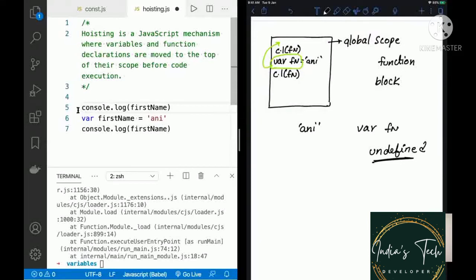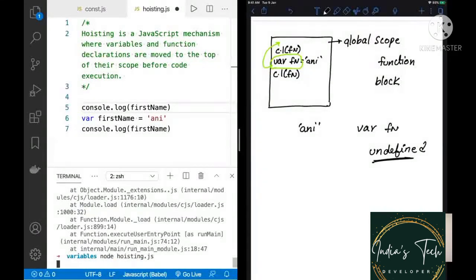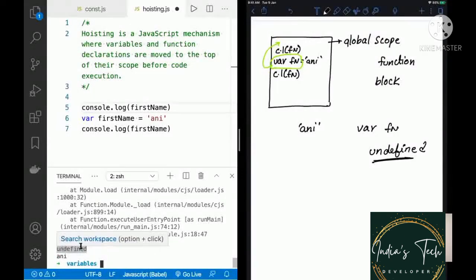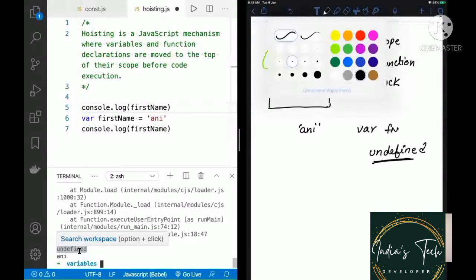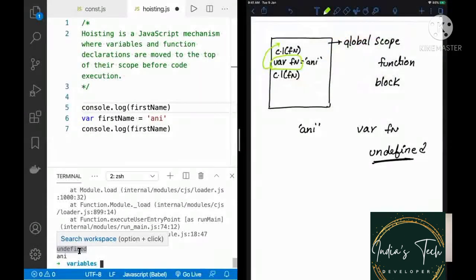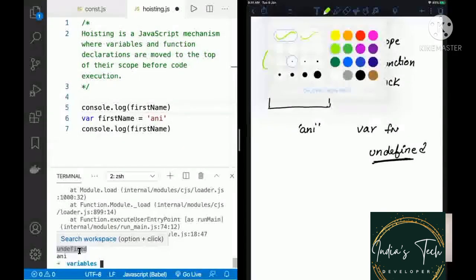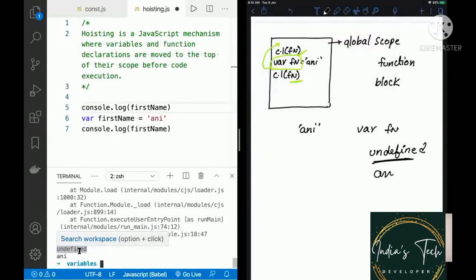Now, guess what we get as the value here? I'll now run the file. You can see it is undefined. Does it make sense? Yeah. That is the reason why here it now says undefined. Here it prints as Ani. That's what is happening with hoisting.